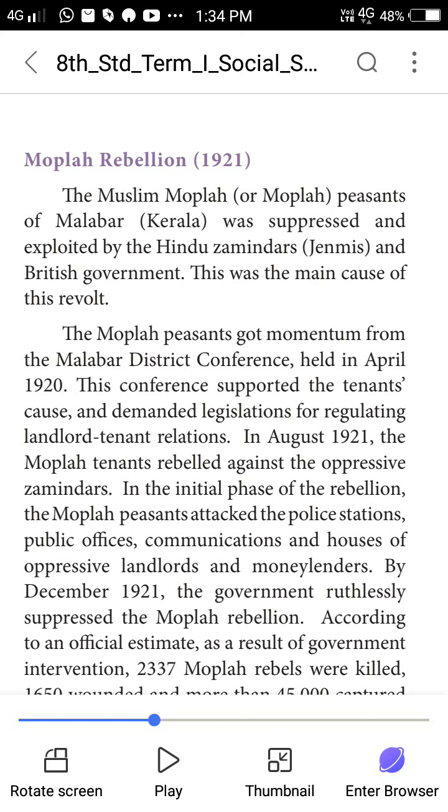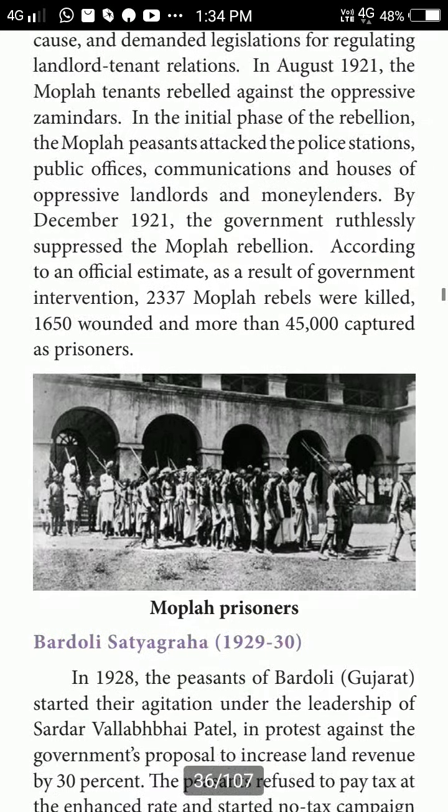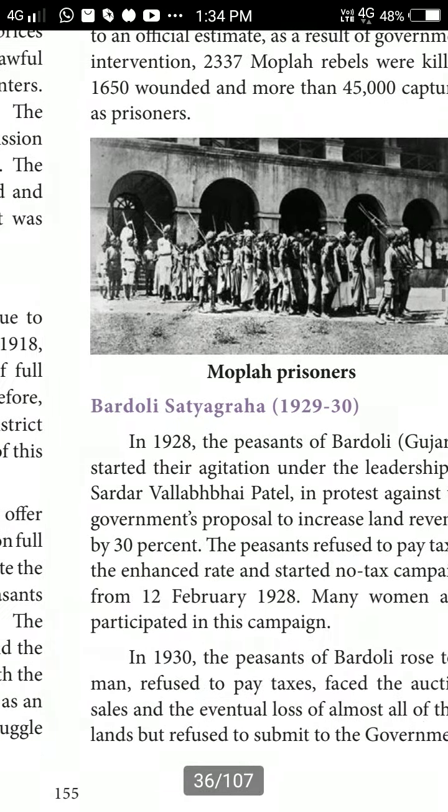By December 1921, the Mopla rebellion was suppressed by the government. According to the official figures, 2,337 Mopla rebels were killed, 1,650 were wounded and more than 45,000 were captured and imprisoned. At last the Mopla rebellion was suppressed, many people were killed and 45,000 were captured and put into prison.